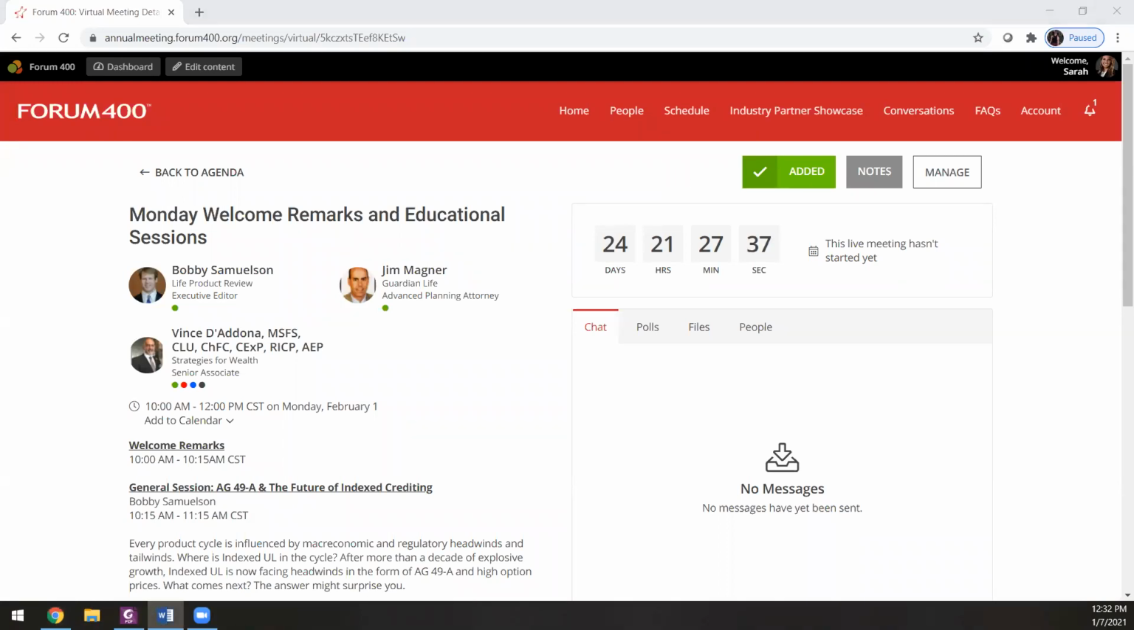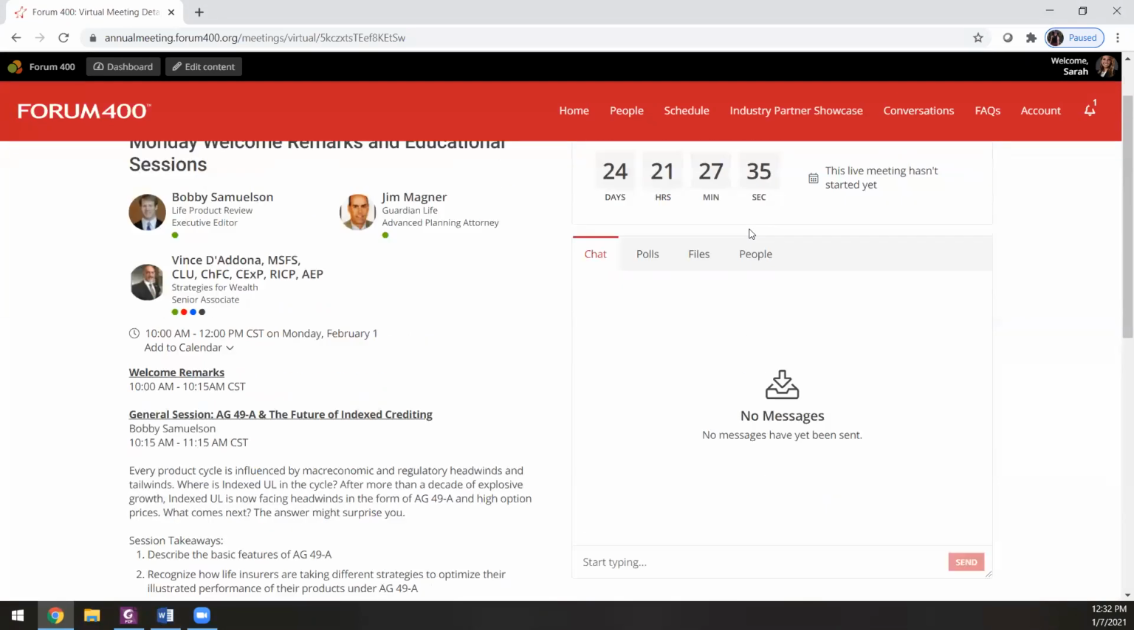Other features for sessions are down here. First, you will see the chat box, and this is where you and other attendees can chat about the session prior to the start time, as well as during the session and after the session. We will not be using the Zoom chat feature, so this is where all chats and Q&A will take place. This way, you can reference the chat later on or continue talking even after the session is over.